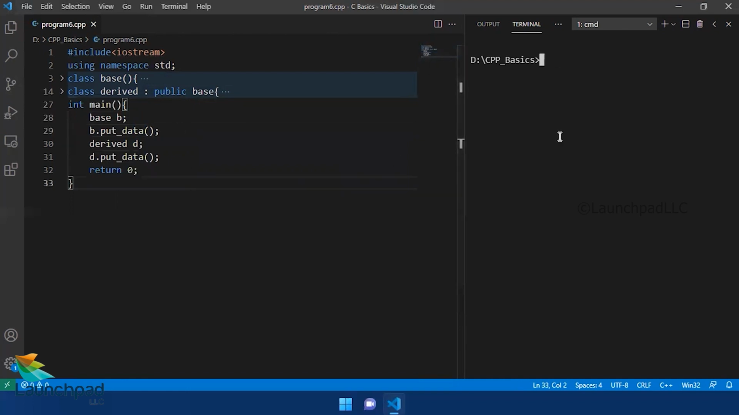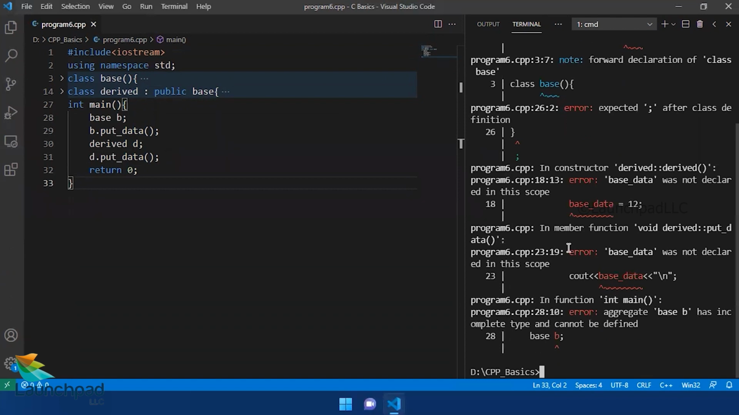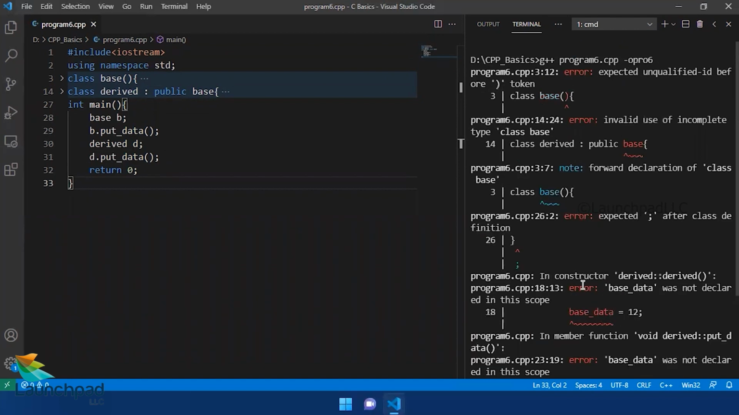Let's compile and get the error messages. So let me call the compiler, which is a g++ compiler, followed by the program name, which is program6.cpp, -o, where we are supposed to provide the object file name, and I'm calling it pro6. Now there are several errors in place. Let us plot each and every one.